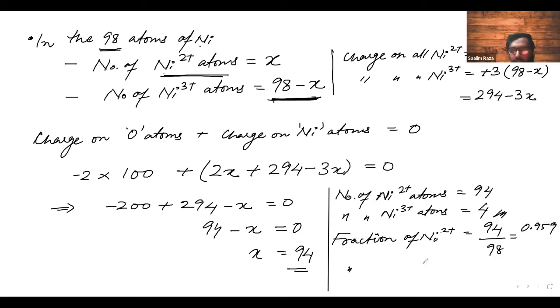A fraction of Ni3 plus will be equal to what? You just subtract this particular number from 1, or you can also do 4 by 98. The answer would always be the same. This will be equal to 0.041. But what is the chapter? The chapter is solution.